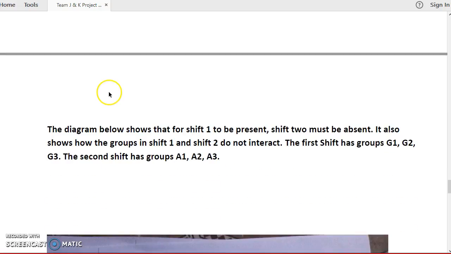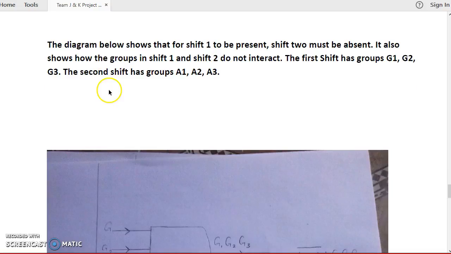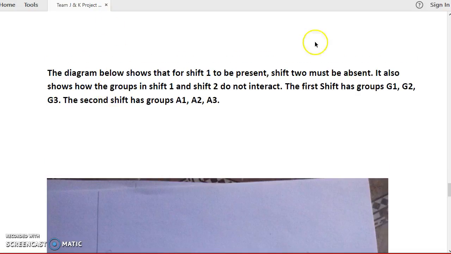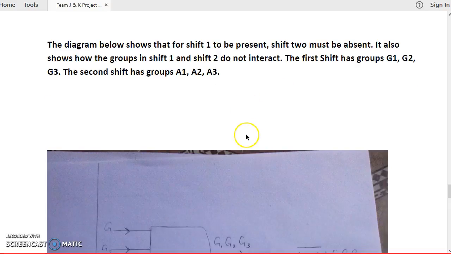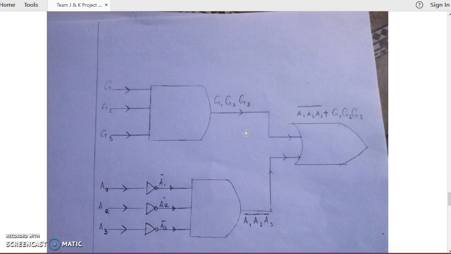There's also a problem that we wanted to illustrate, and this was that if shift 1 is on, shift 2 must not be on. That concept has to be shown, and we decided to use logic gates to illustrate it.